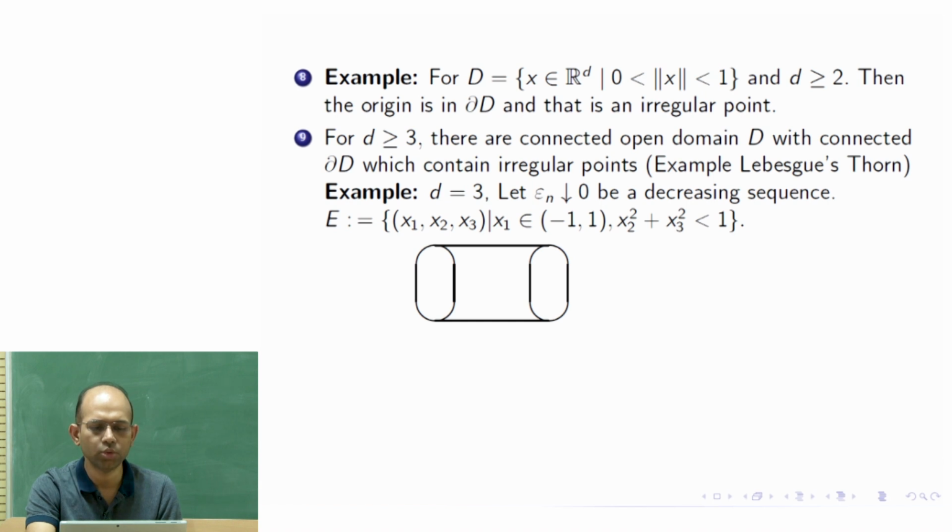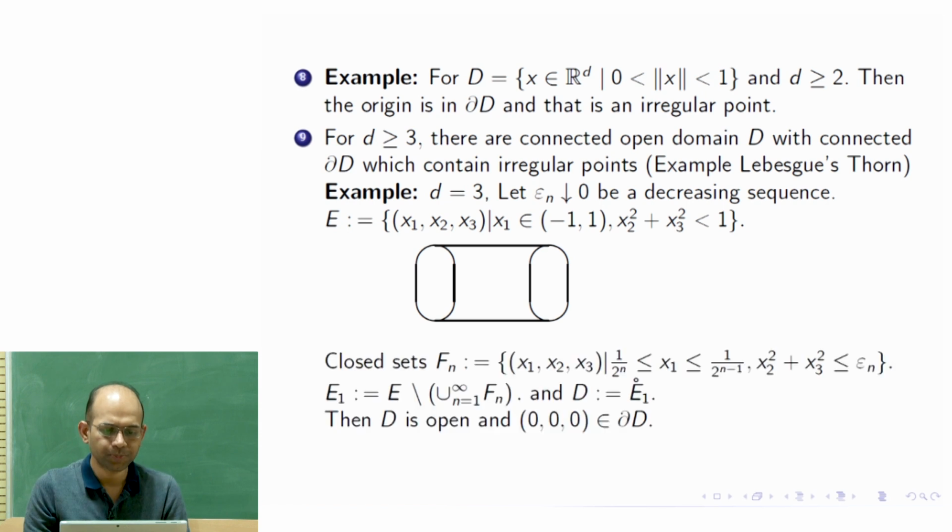The height is 2. Imagine that the origin is here, and x1 is between -1 and 1. So this is 1, this is -1, and 0 is here, with x1 between these, and the other variables x2 and x3 satisfy x2 squared plus x3 squared is less than 1. So it's like an open disk here, and x1 varies along this. So you get one open bounded solid cylinder. Now we call that E.